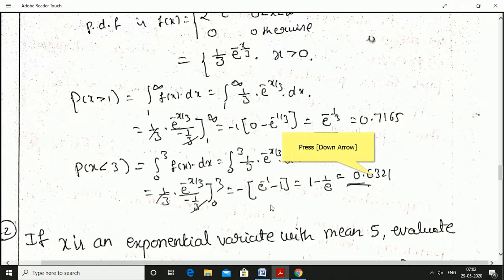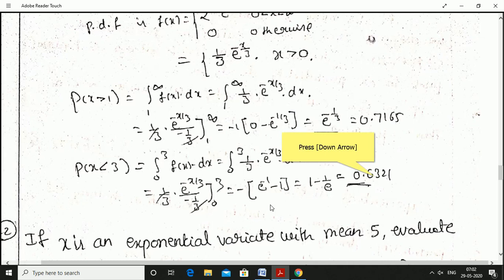Integration of x less than 3 means actually integration from minus infinity to 3. From minus infinity to 0, f of x value is 0. Hence it is integration 0 to 3 f of x into dx. 0 to 3 f of x is 1 by 3 into e power minus x by 3 dx.